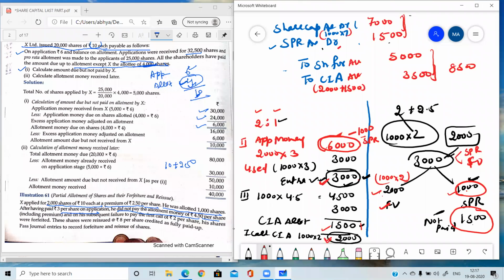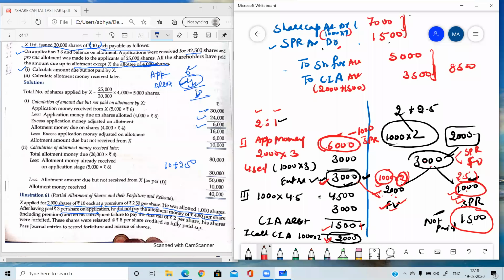So first of all, this 3000 we were having. 3000 is divided into two parts, face value and SPR. Face value is 2, SPR is 2.5. And the number of shares is 1000, on which he was supposed to pay allotment money. So 1000 into 2, 2000. 2000 we have received towards face value. So still 1000 is left. So 1000, it means SPR, we have received towards SPR.